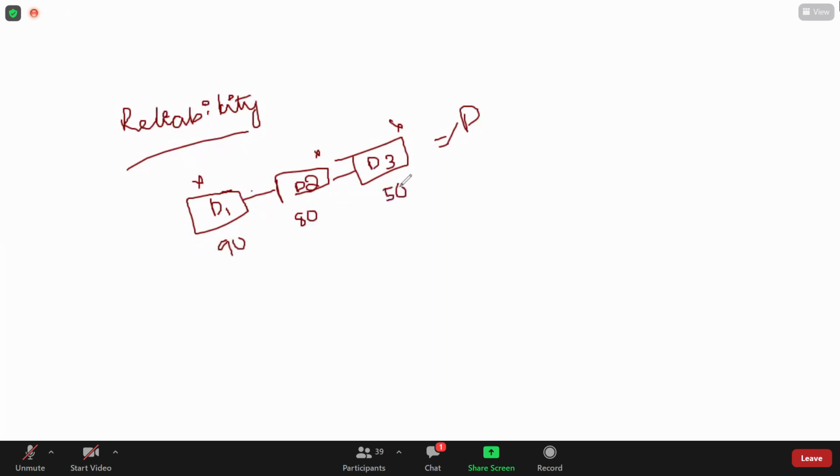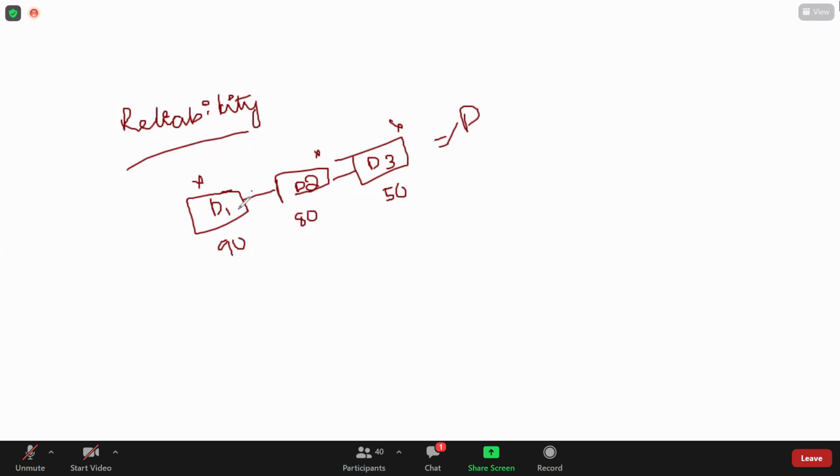So one device is 90% working, another 80%, another 50%. All together, if you combine them, obviously it reduces the reliability of the entire system.